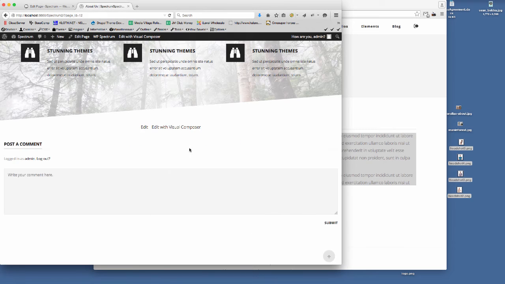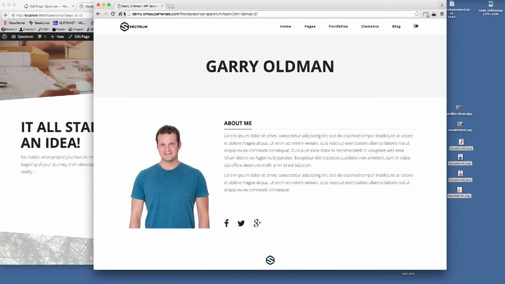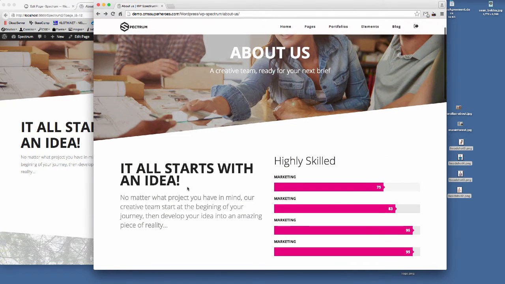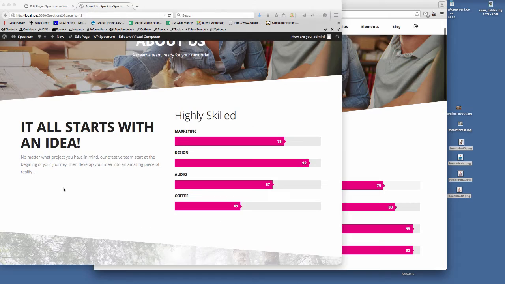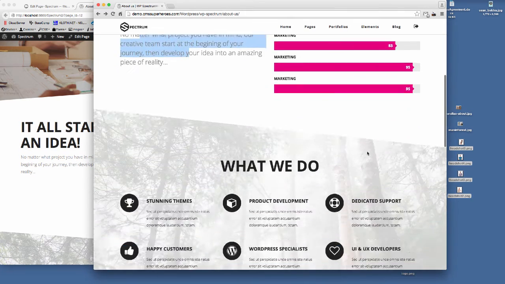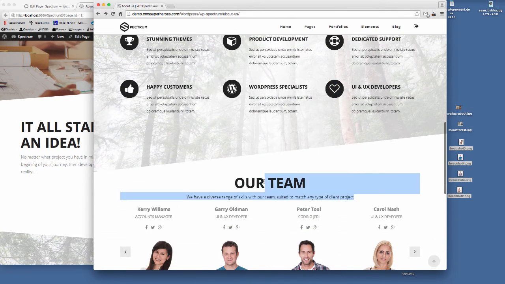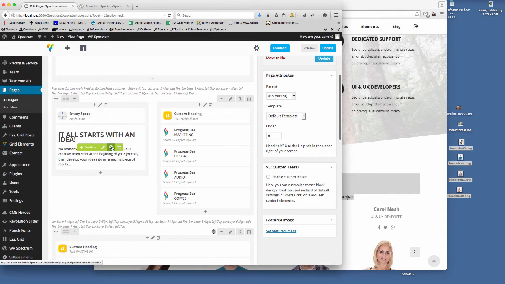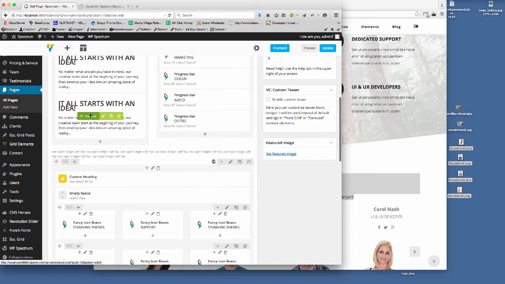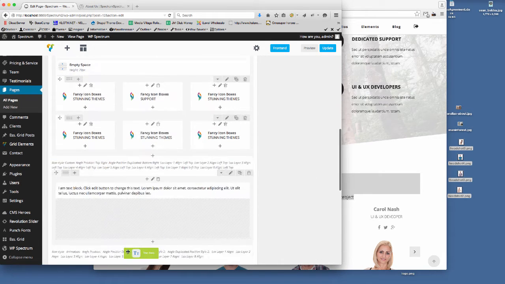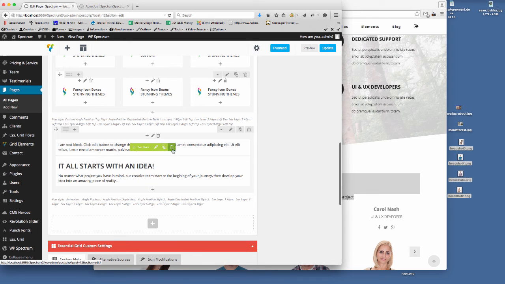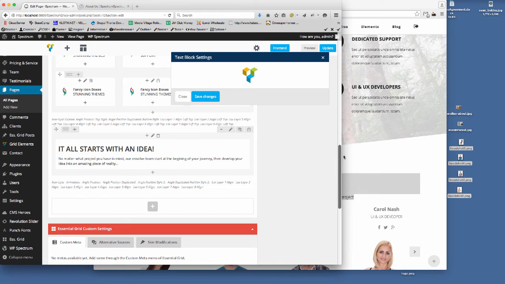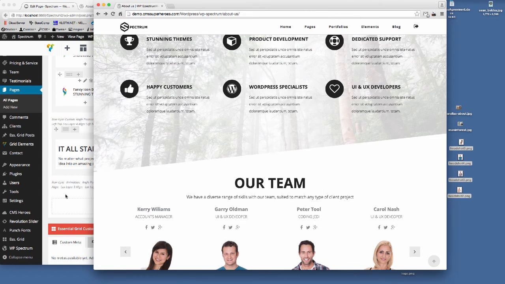Now, if we look at this page here, if we go back to the demo page, we've got a title up here and we've got the text underneath it, same as we have on our new page. So we've got the same here, so there's no need to keep creating all the same things twice. All we need to do is duplicate the one that we want the style from, and then just drag it down to the row that we're working on, and then I'm going to delete the default text block that it's put in there. So then all I need to do here now is just change the text, our team.